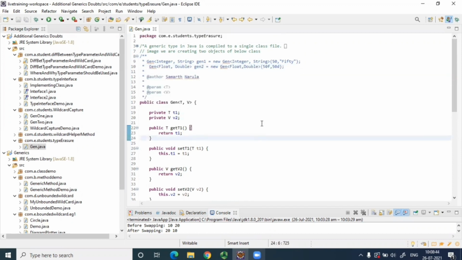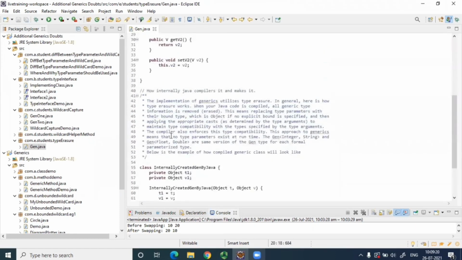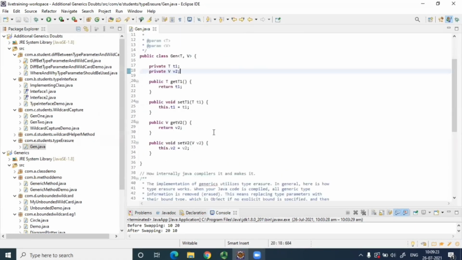So what will Java do internally when you write this? Will it create two classes internally for Gen, like one like Integer and another one like String? One class will look like this, another class will look like Float and Double. So will it do that? Will this be the case? Or how will Java compile and keep this class? If I have two objects, will there be two classes, or will there be only one class?